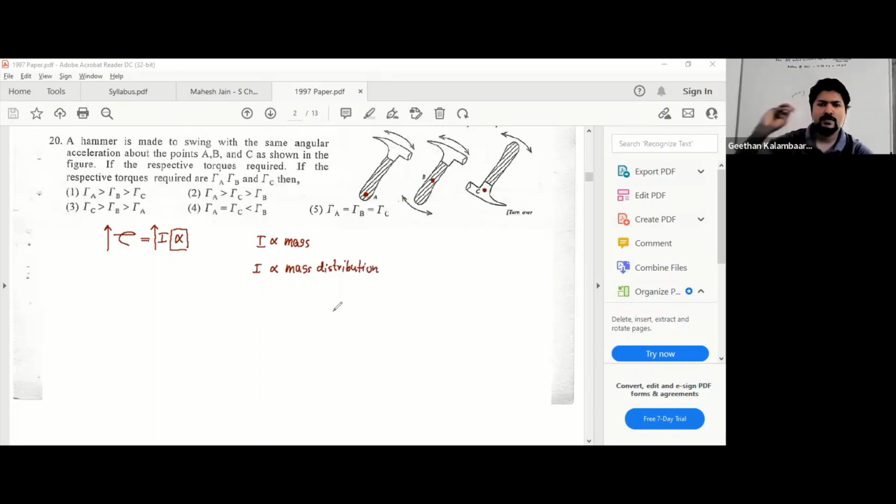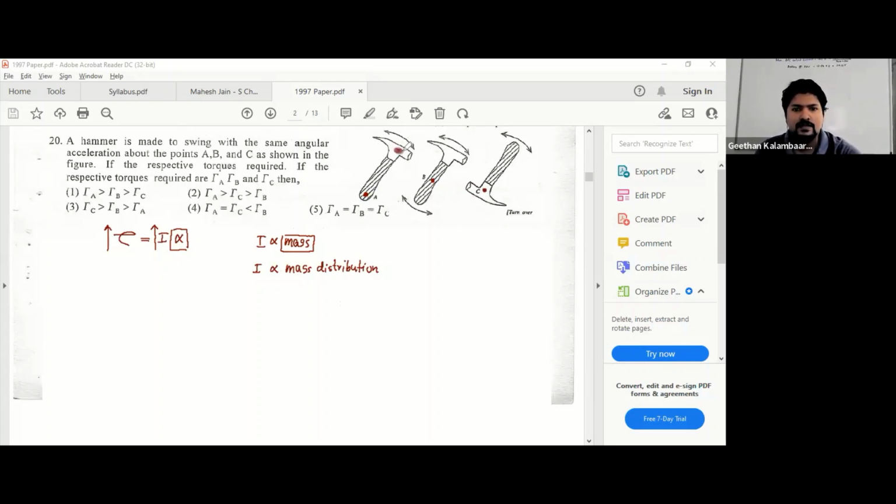When the mass distribution is away, I is greater. When the mass is greater, I is greater. But here, the mass is constant. So it's about mass distribution. The one with the higher mass distribution has a higher I.